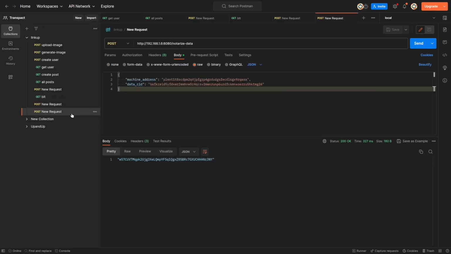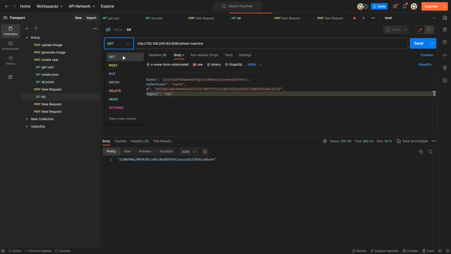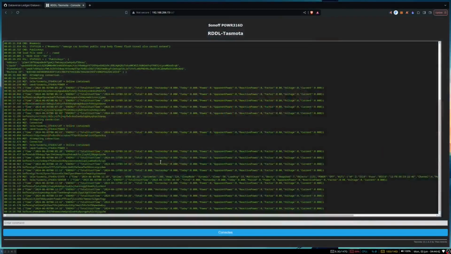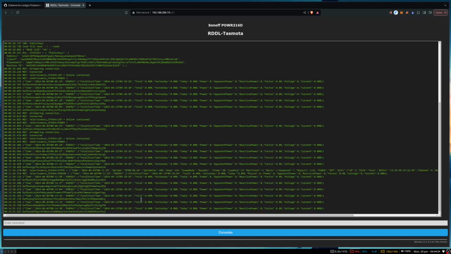Now we'll complete the attestation, and now we'll attest the machine. This step is basically mapping the machine address, which is the public address, with its machine ID, so that if the address changes, or if a hacker steals the seed phrase, then they cannot regenerate this device, or if they change the seed phrase, they cannot re-notarize from this same device.